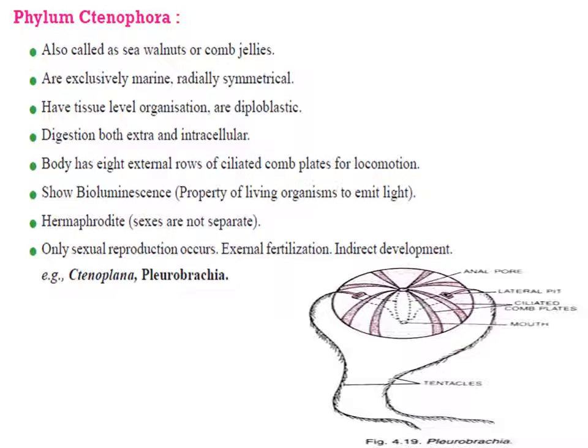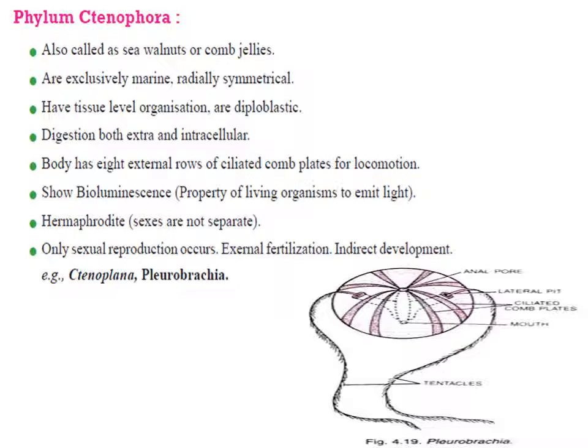The digestion is partly extracellular and partly intracellular. A specific character of these organisms is bioluminescence. These animals glow, they emit light. The organism's body is hermaphrodite.